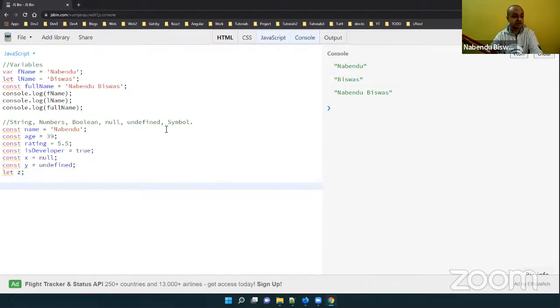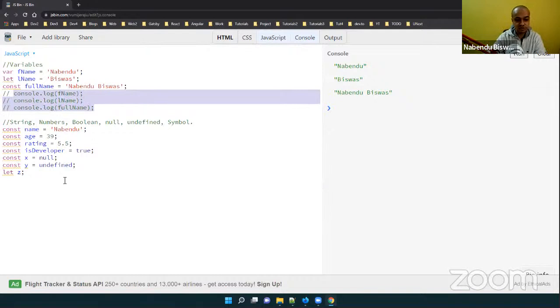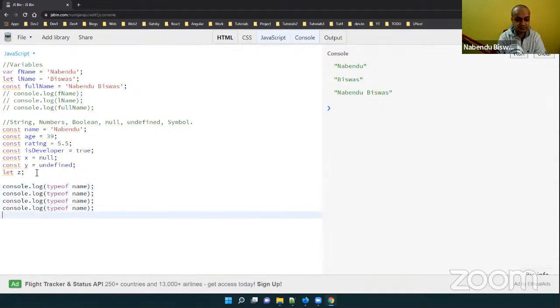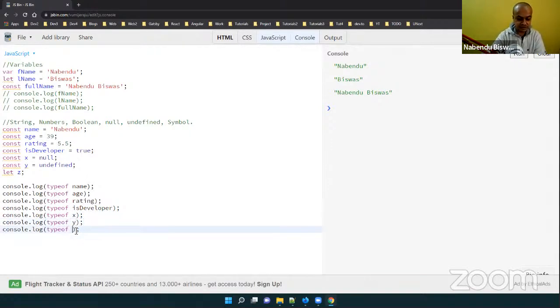which gives the type of something. So we will use that. Okay, first let me also comment this out, so that this is not coming in here. Okay, then console.log typeof name, age, rating, isDeveloper, x, y, z.